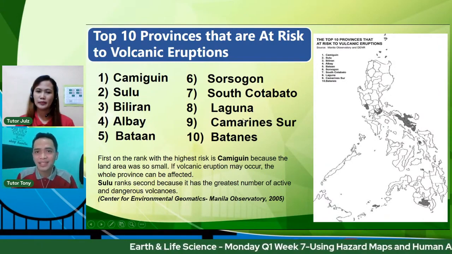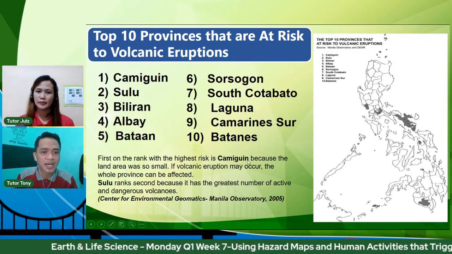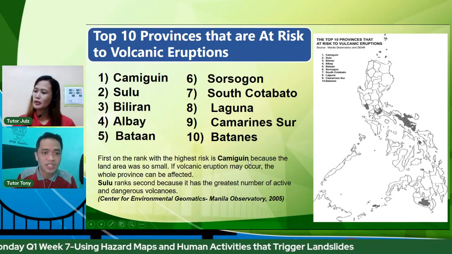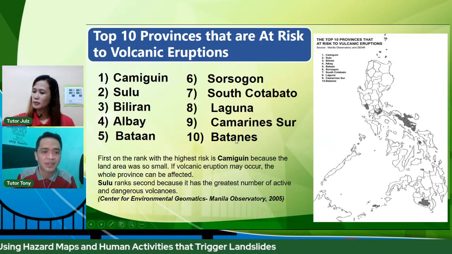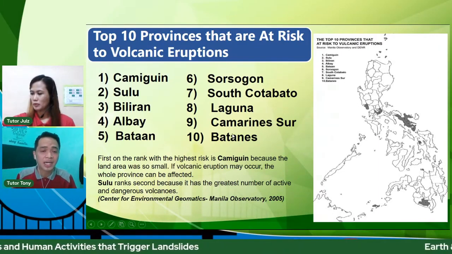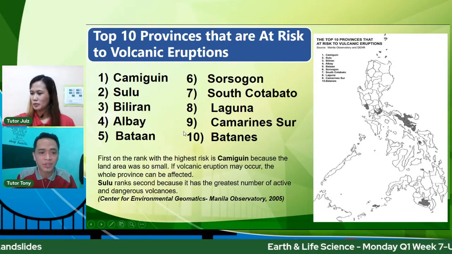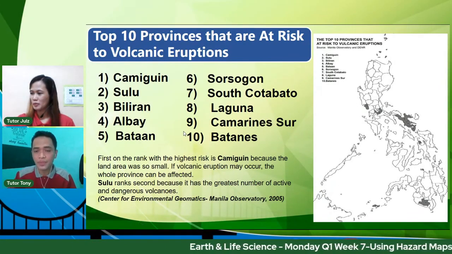Grabe. So, bakit number 1 ang Camiguin? Kasi it is the highest risk because the land area is very small lang. So, the smaller the area, mas mataas talaga ang risk sa mga hazards and damages. Sulu ranks second naman because it has the greatest number of active and dangerous volcanoes.